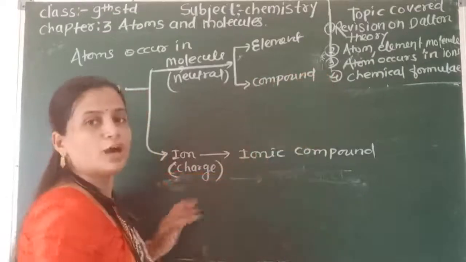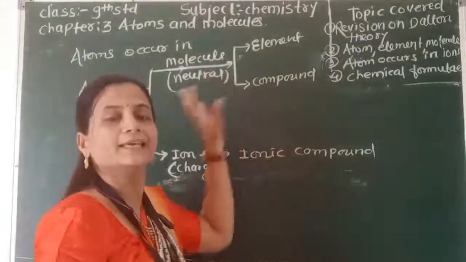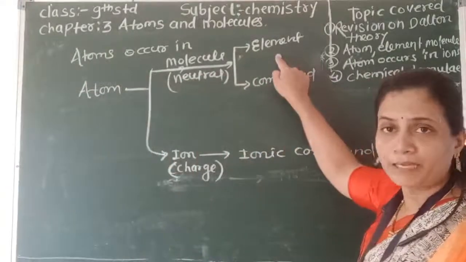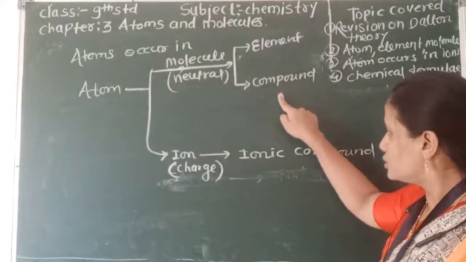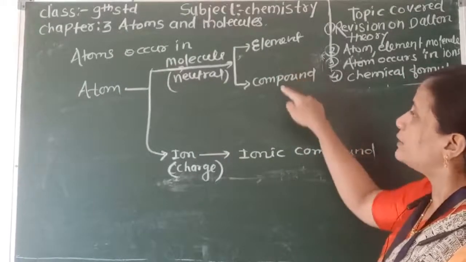When two or more elements join together, they form a compound. So an ion exists in three forms: it's an element, a compound, or an ionic compound. So it's a three-form of an atom.